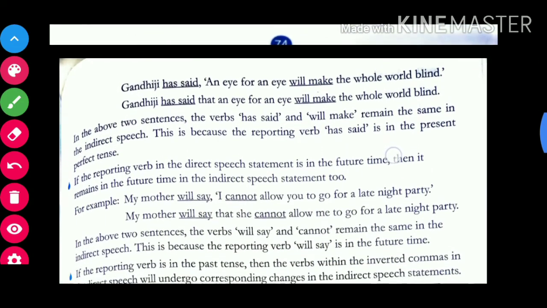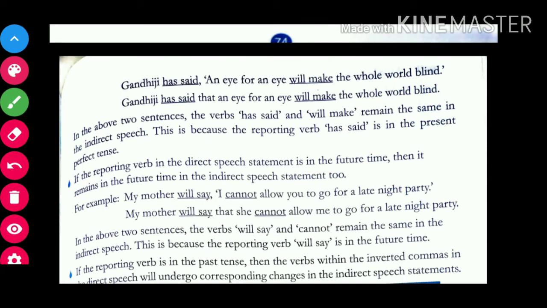Now, Gandhiji has said an eye for an eye will make the whole world blind. Okay, so in this you can see we have the verb as has said. Okay, and the next sentence is Gandhiji has said that an eye for an eye will make the whole world blind.